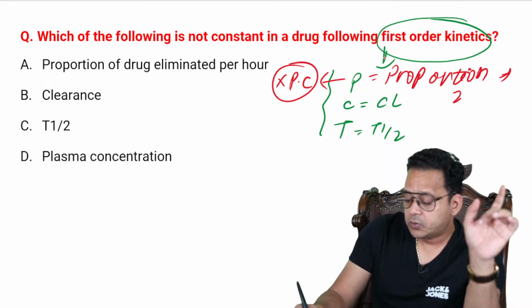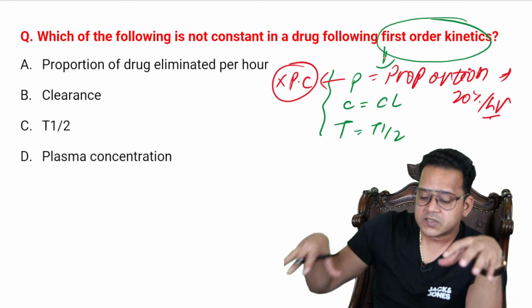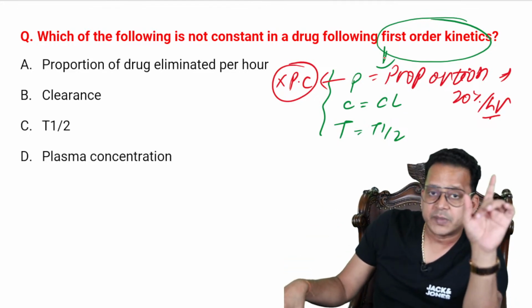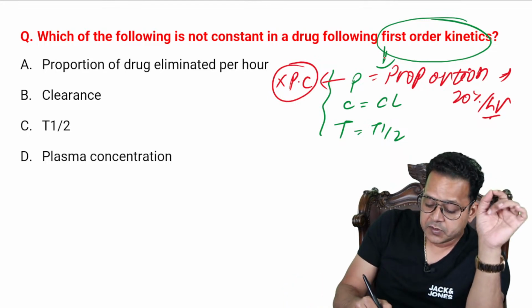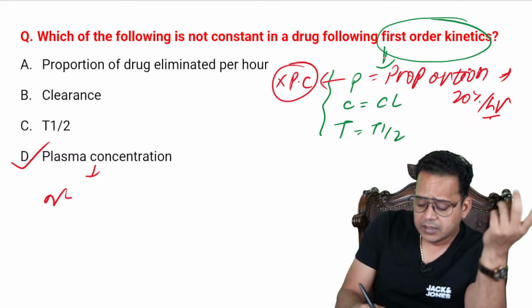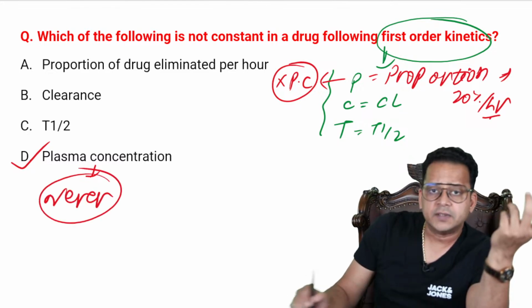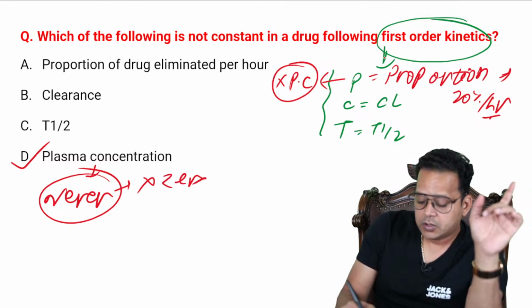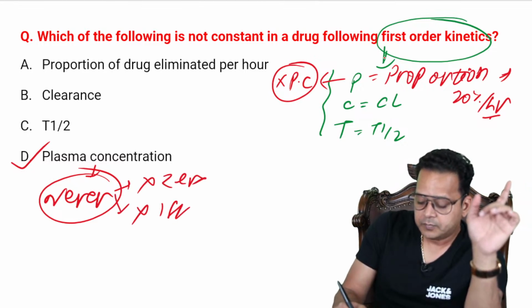For example, I say 20% per hour. So 20% of whatever drug is present in my plasma is being removed. So P is not plasma concentration, right? So in first order, plasma concentration is not constant. See, plasma concentration, all of you remember, it is never constant. Not in zero order, not in first order.